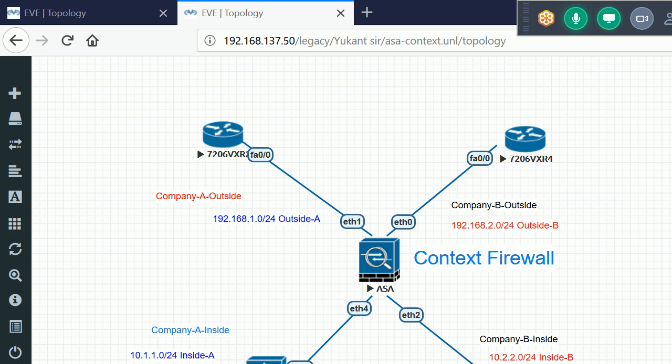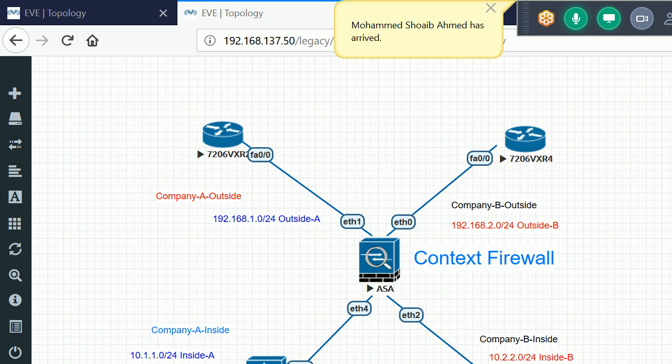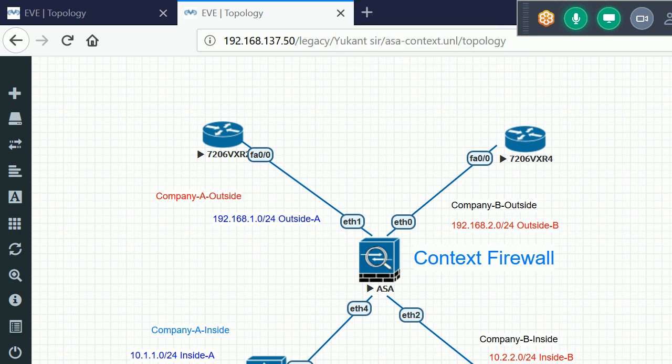Firewall, what is context, and what are the use cases of context in production? This is a very nice feature which they introduced in Cisco ASA firewall, and other vendor firewalls like Palo Alto and Checkpoint also support that feature. Context means we are dividing one physical box into multiple logical boxes.